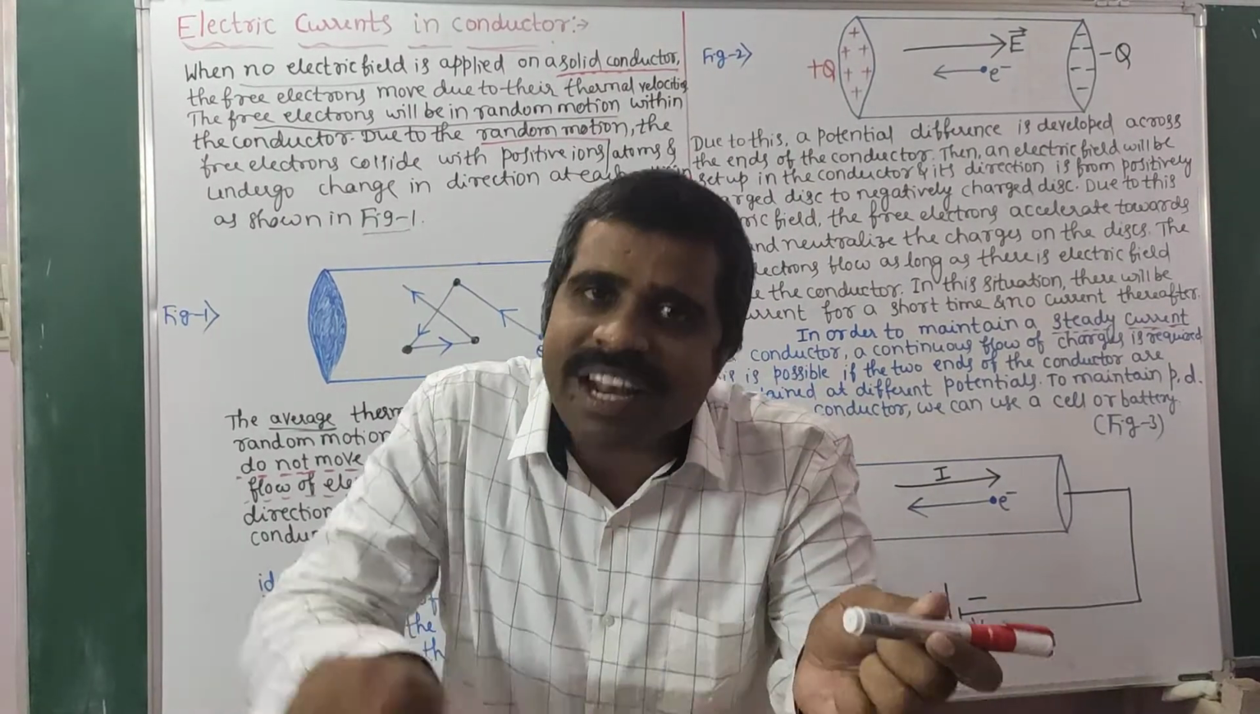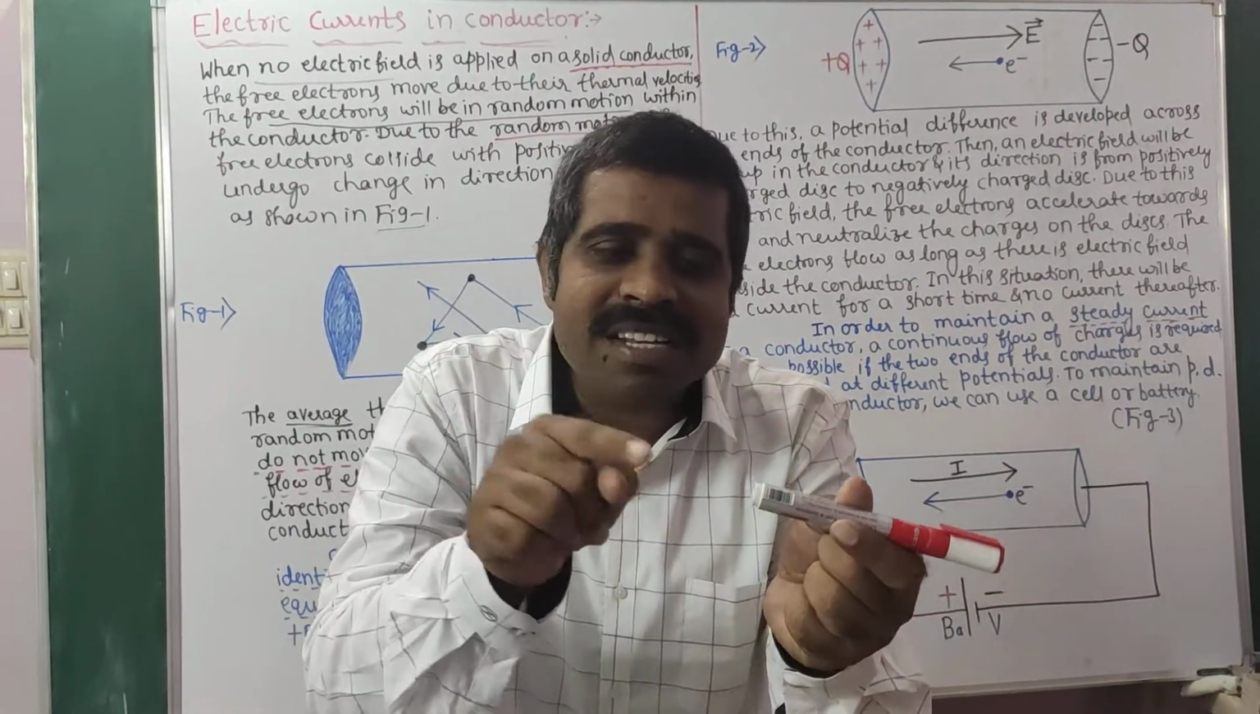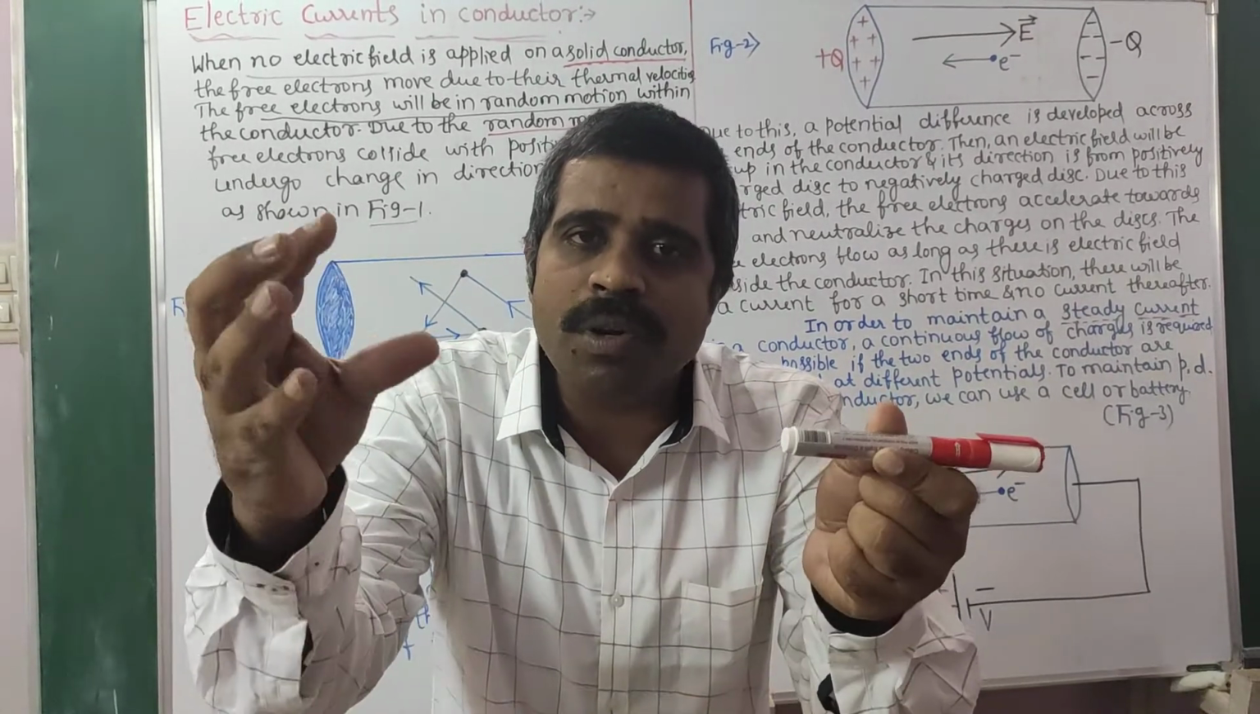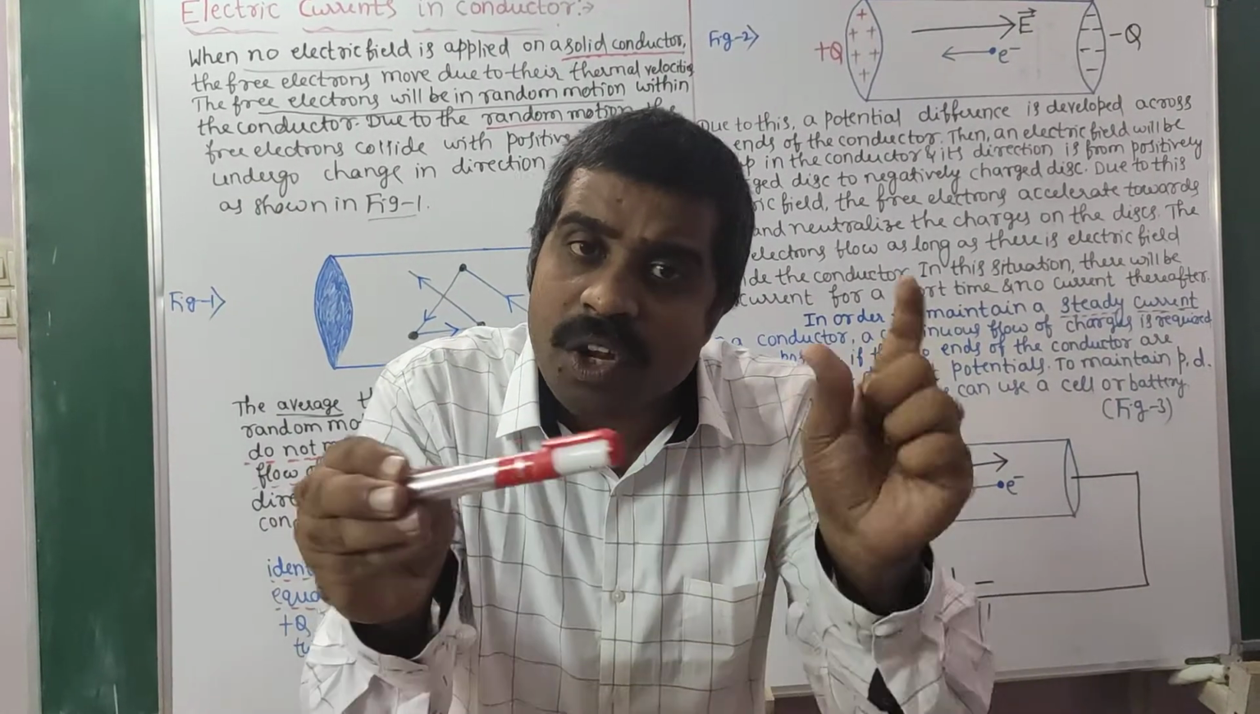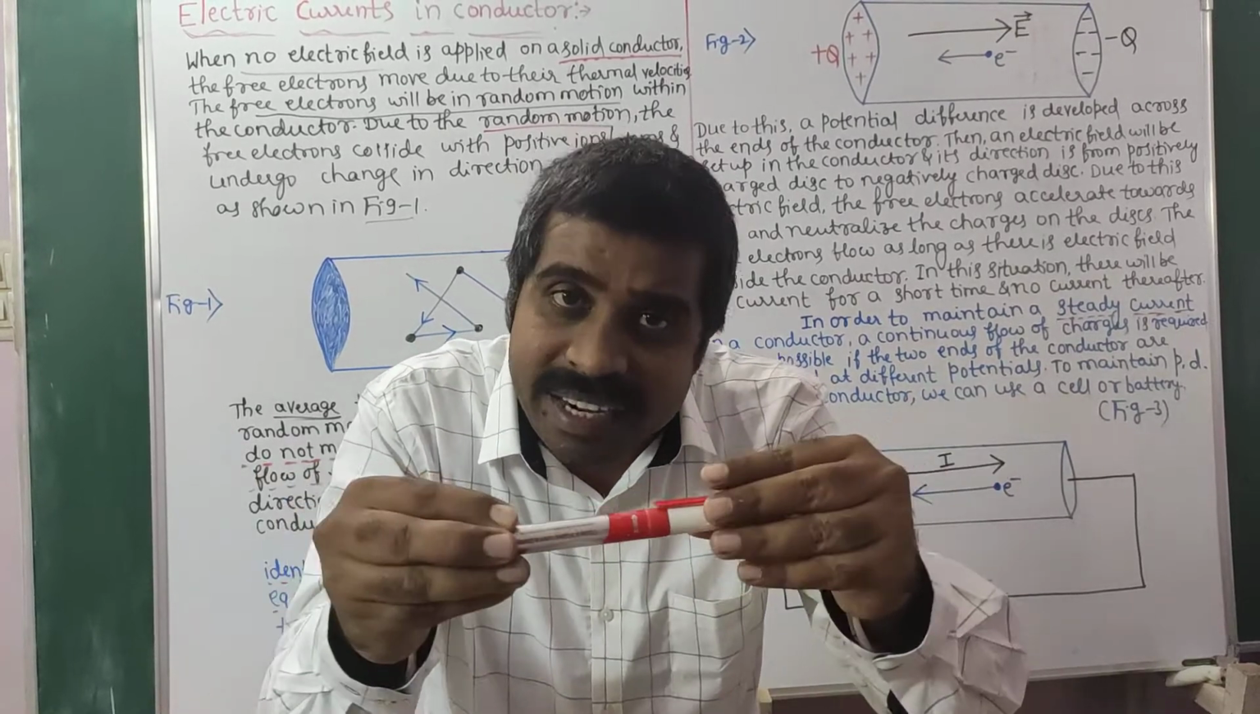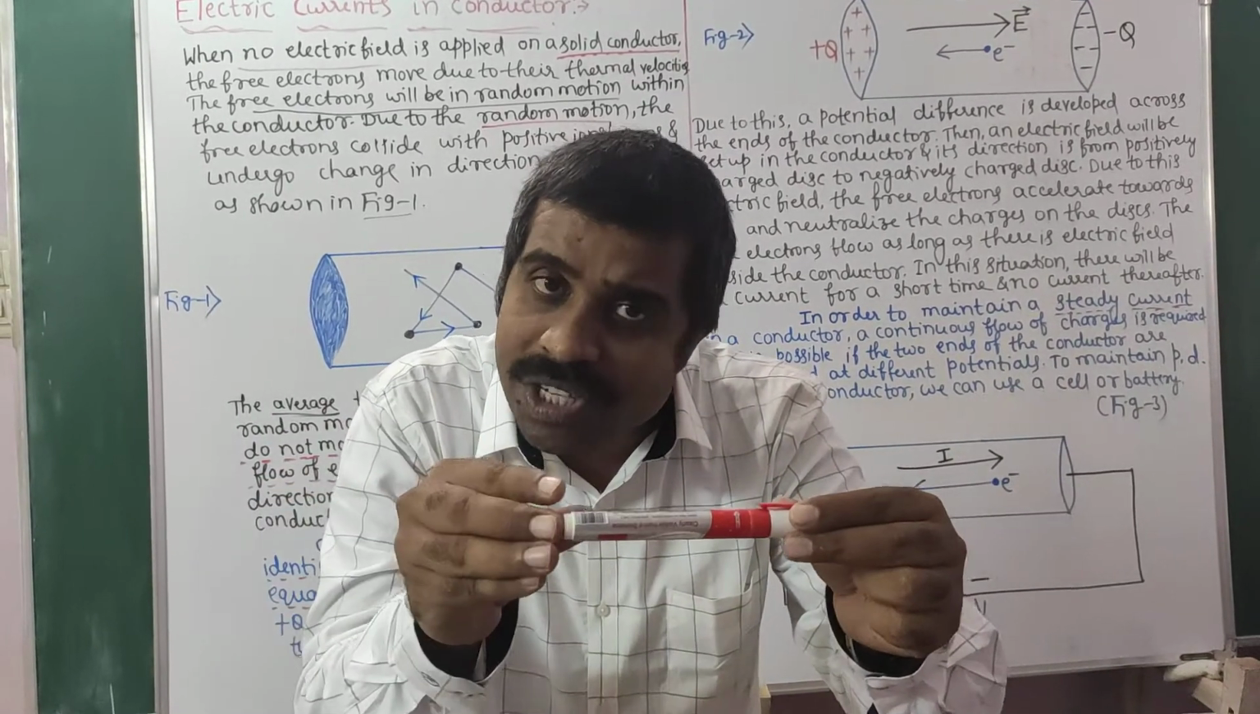What is the radius of that circular disc? That radius is equal to the radius of the cylinder. You take one circular disc and fix it at end A. You take another circular disc of the same radius and fix it at end B. Now you give positive charge at end A.